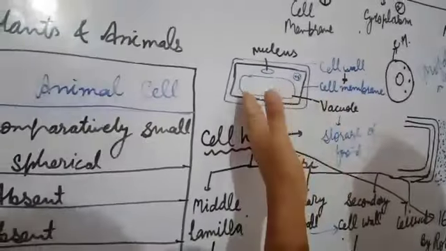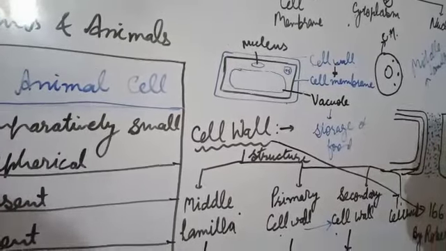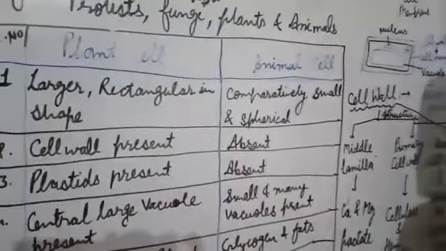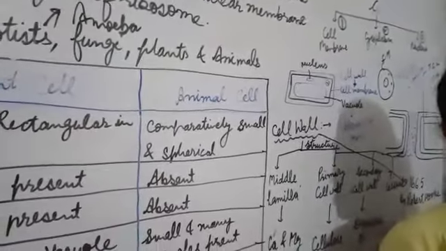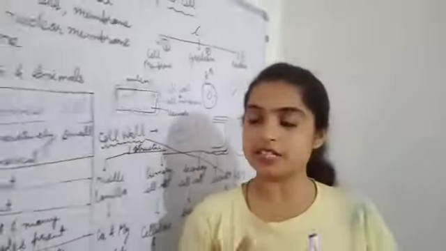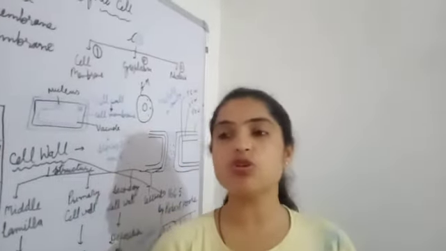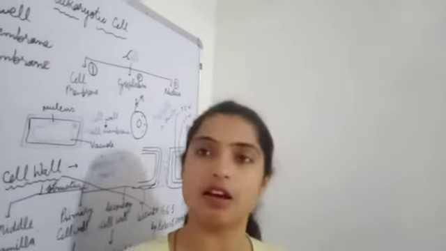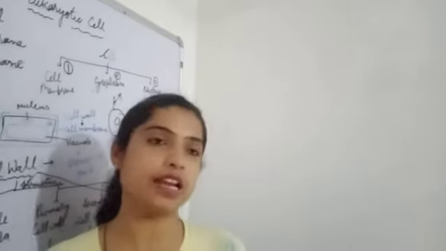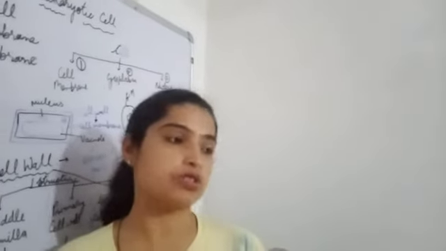Lysosome is found very rarely in plant cell, but in animal cell the lysosome is always found. My friends, lysosome is called the suicidal bag, and it does the cleaning of the cell. Whenever any cell organelle dies, the lysosome eats that cell organelle. Along with that, the lysosome also eats the foreign particles which are harmful for the cell. It can also kill the cell in which it is present, so it is also called the suicidal bag.